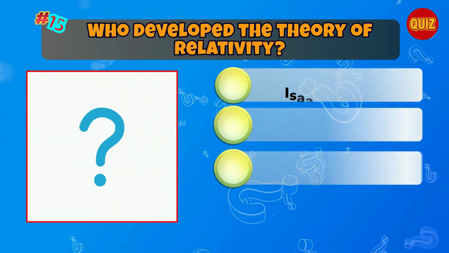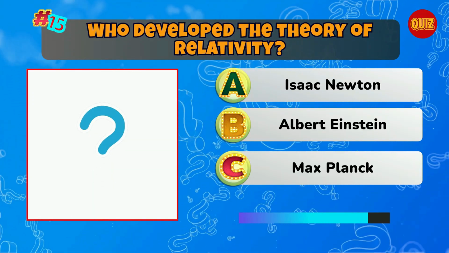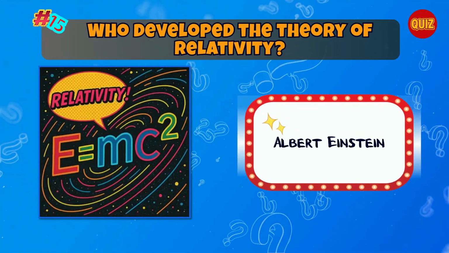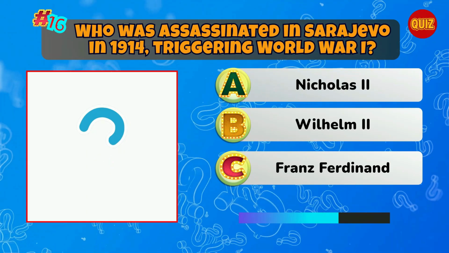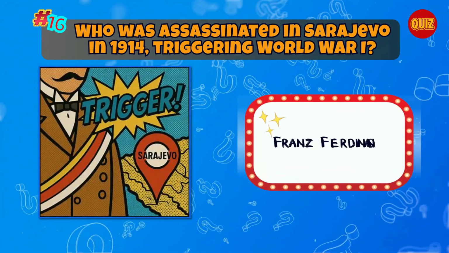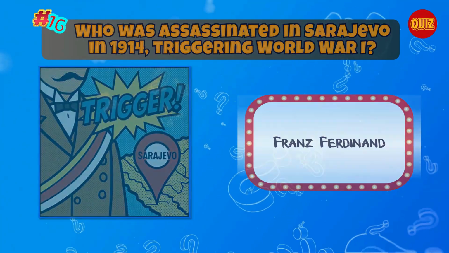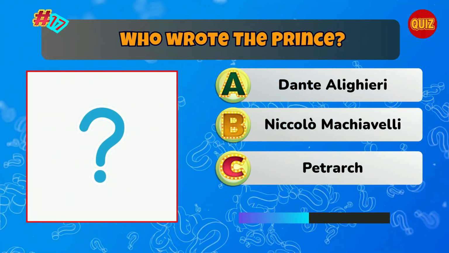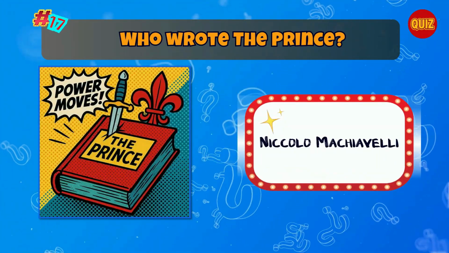Who developed the theory of relativity? Correct. Albert Einstein. Who was assassinated in Sarajevo in 1914, triggering World War I? Correct. Franz Ferdinand. Who wrote The Prince? Correct. Niccolo Machiavelli.